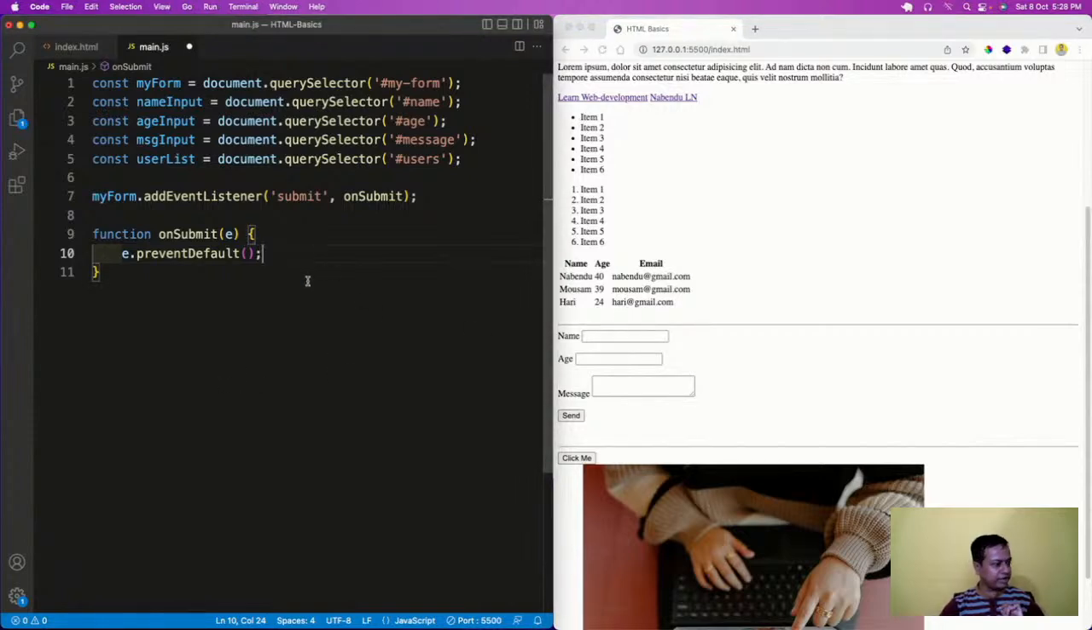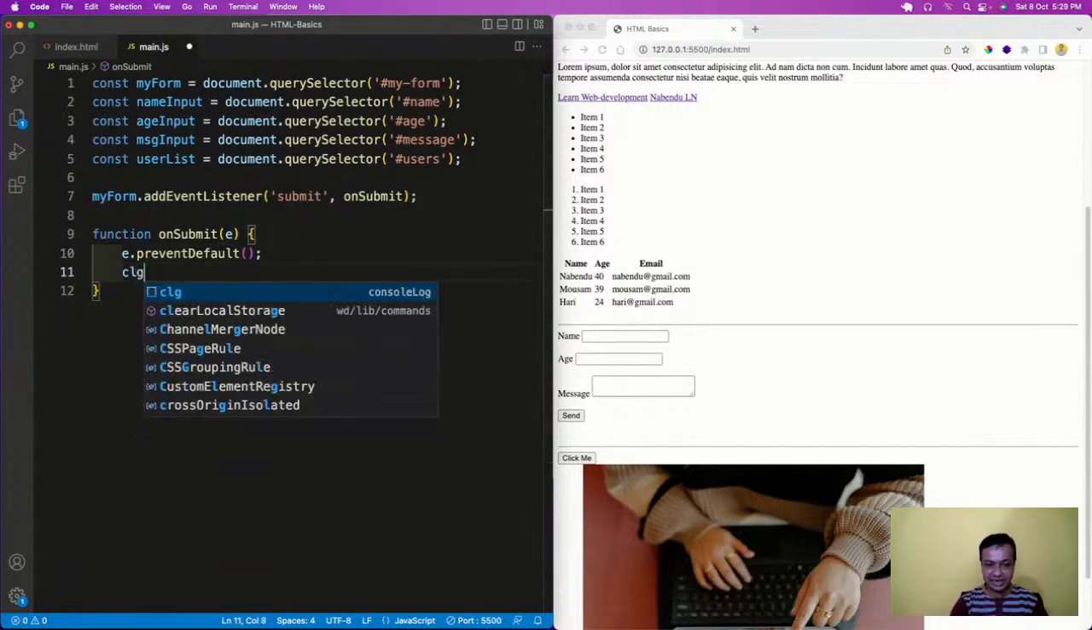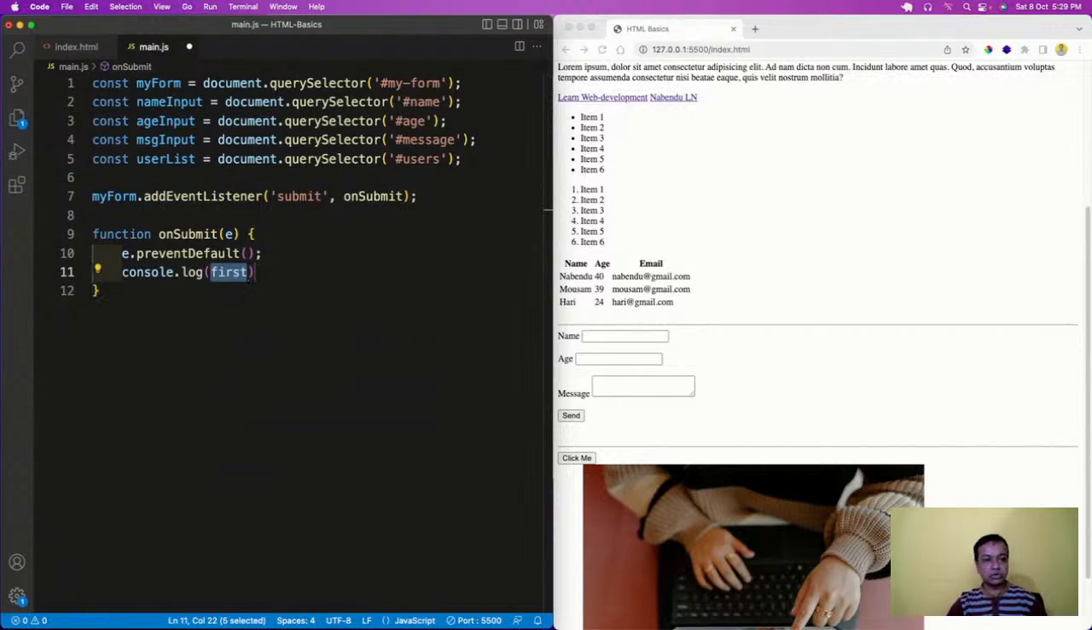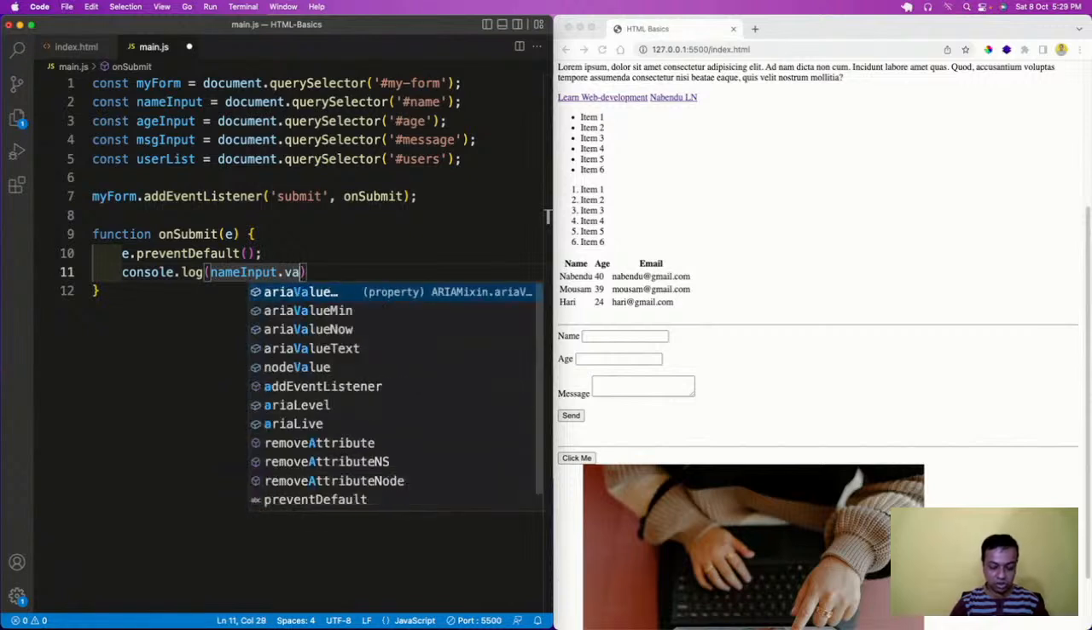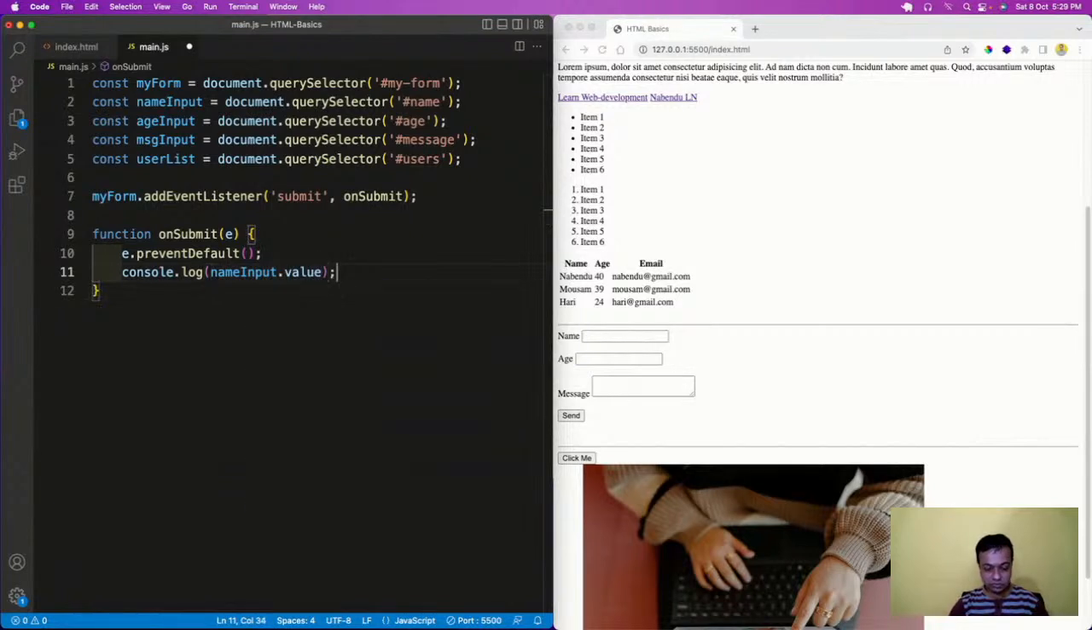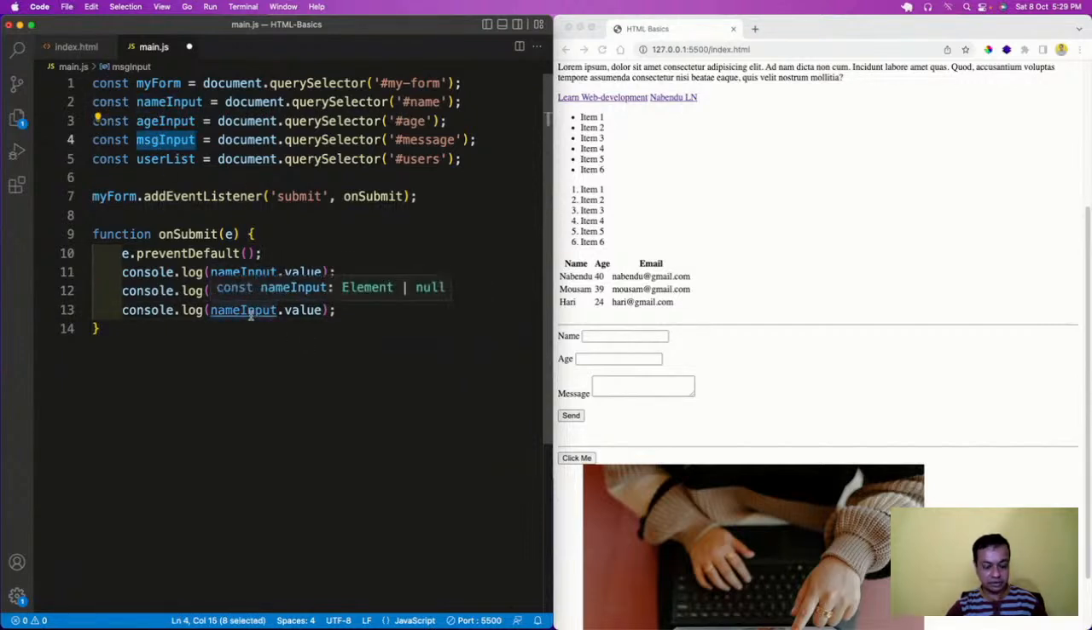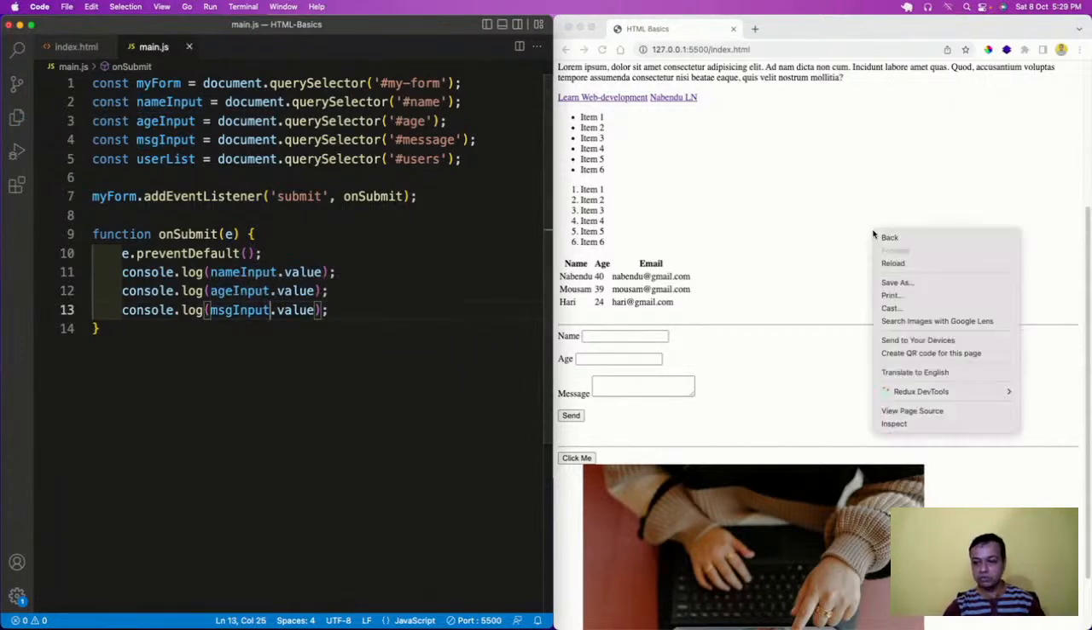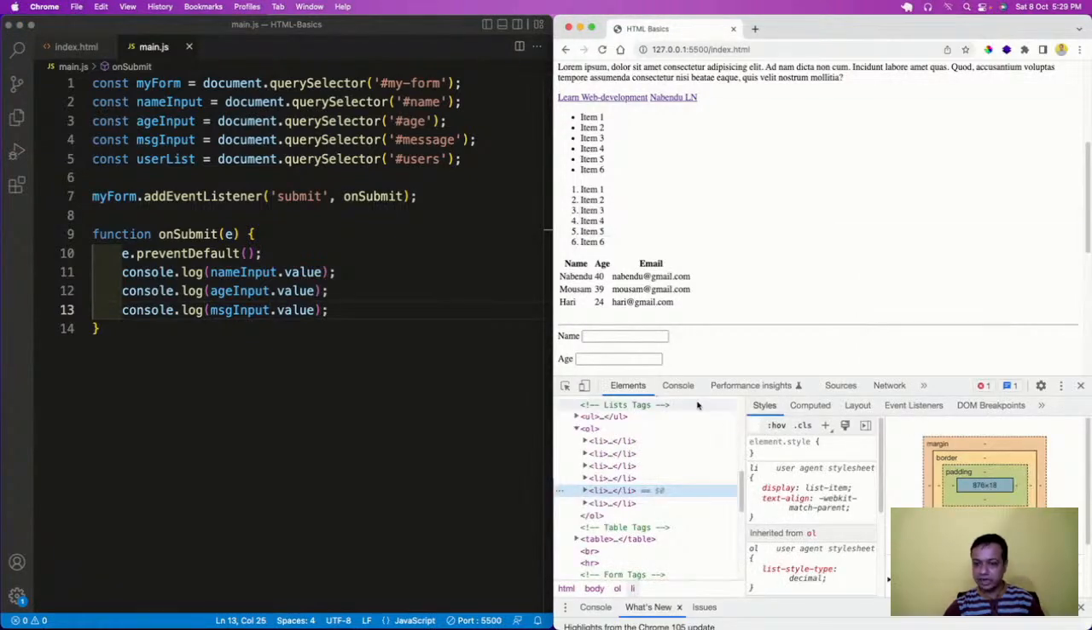Now how do I get the value here? There is something inbuilt, known as console log. I will do console log with the name input dot value, age input dot value, and message input dot value. You'll see what this console log is. For that I have to go to inspect and go to the console.